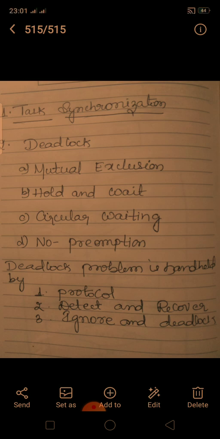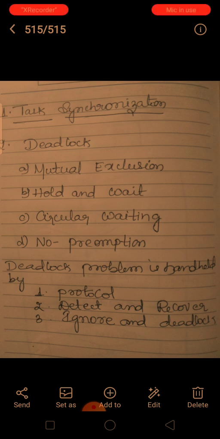It is a situation that can arise in which process P1 holds the resource R1 while it requests, at the same time, resource R2, and process P2 holds R2 while it requests R1. That means P1 is holding R1 but requesting R2, and P2 is holding R2 while it requests resource R1.